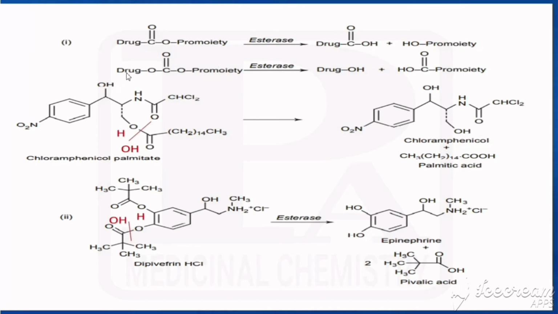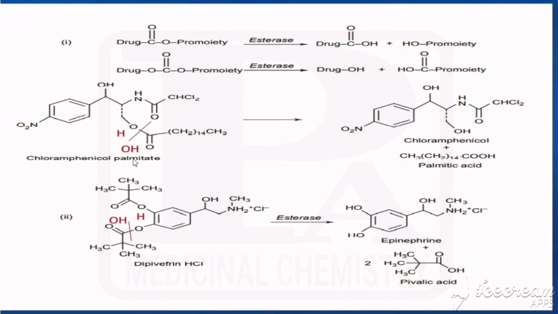In another one, the drug is connected to the pro moiety by means of oxygen with the ester. By means of the esterase enzyme, there is a cleavage between this oxygen and carbon. H should be added to the oxygen, and H should be added to the ester. So we get the drug with OH and the pro moiety with acid.